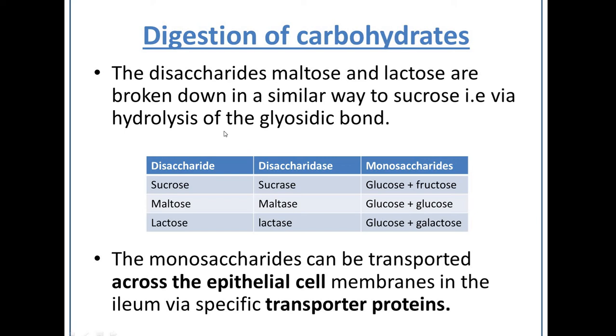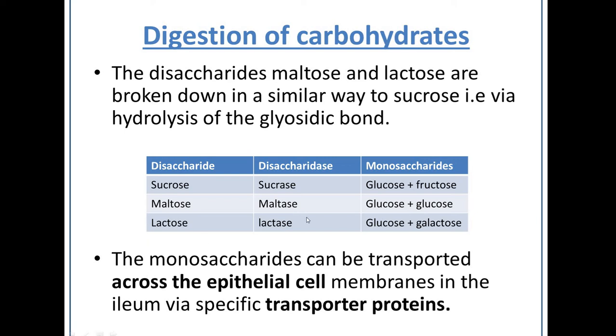So the disaccharides maltose and lactose are broken down in a similar way to sucrose via hydrolysis of the glycosidic bond. So the disaccharide sucrose is broken down by sucrase into glucose plus fructose. The disaccharide maltose is broken down by maltase into the monosaccharides alpha glucose and alpha glucose.